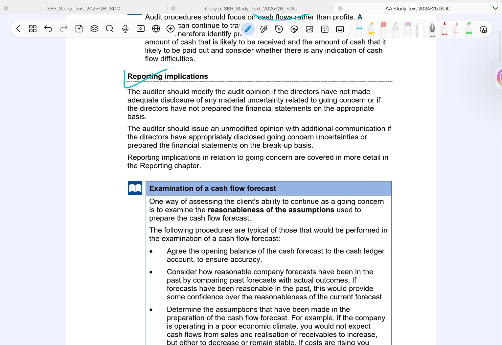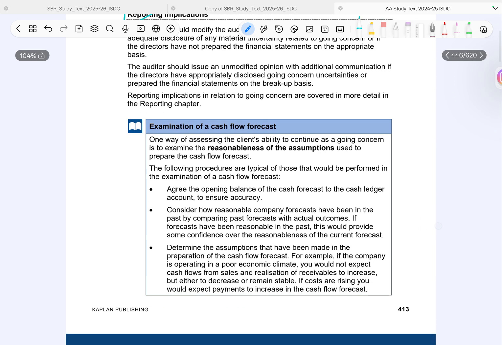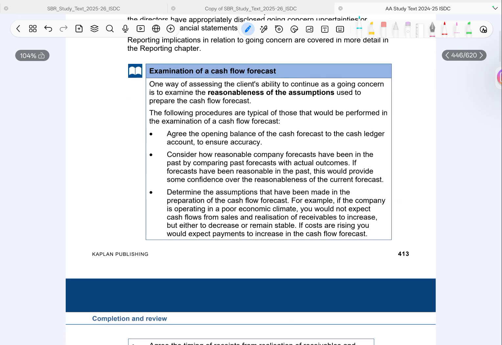Third, evaluate assumptions. This is a big one. For example, in a bad economy, sales shouldn't magically increase. If there's rising cost, cash outflow should also increase. So, if assumptions look unrealistic, it's a huge red flag. So, final takeaway from this section would be cash is king, question the assumptions, and always link it back to whether they can actually survive.